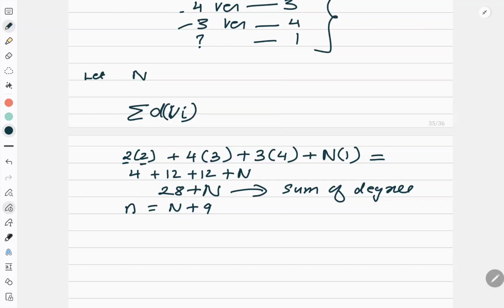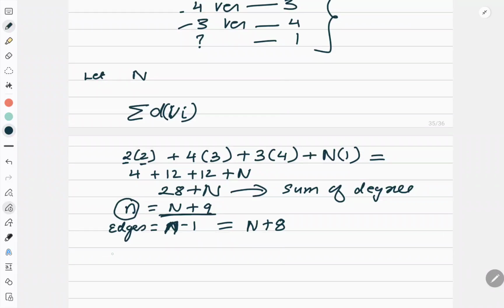Now T has n plus 9 vertex. So how many edges it will have? What is the property of tree? If it has n vertex, then number of edges is equal to n minus 1. So if the number of vertex are n plus 9, the number of edges, which is m, is n plus 8. 1 less than that.